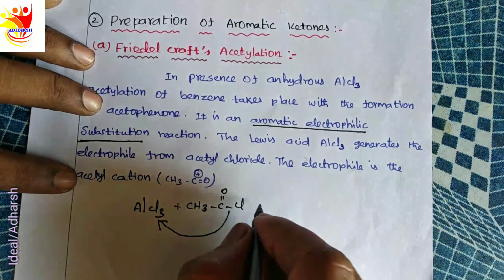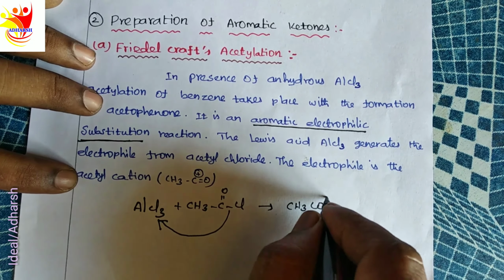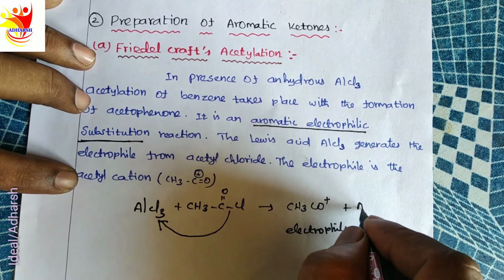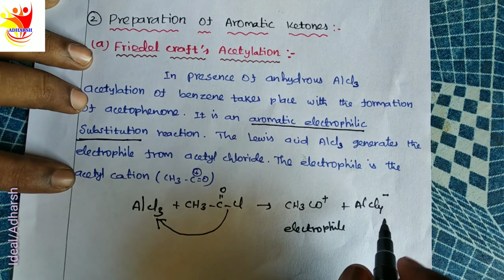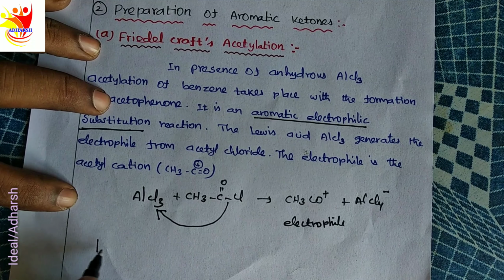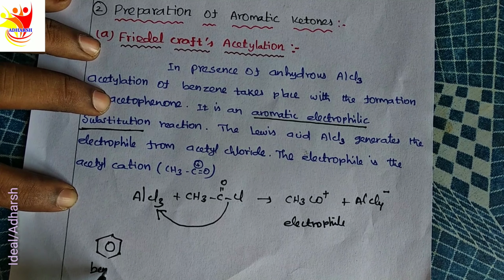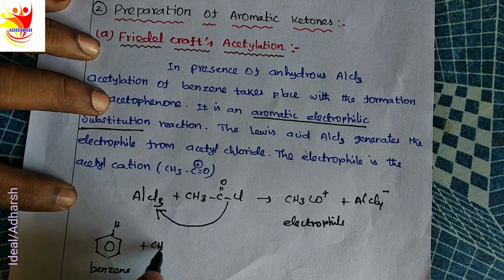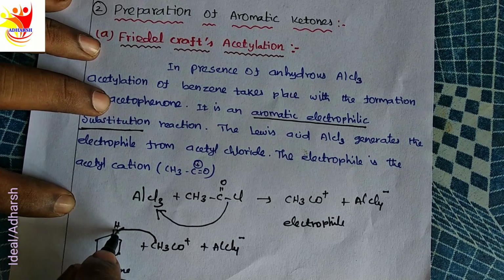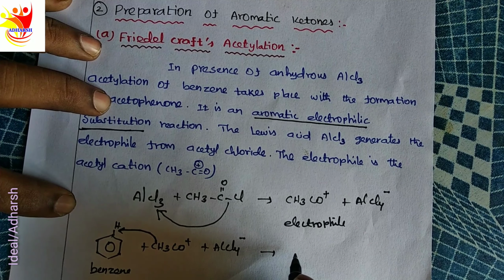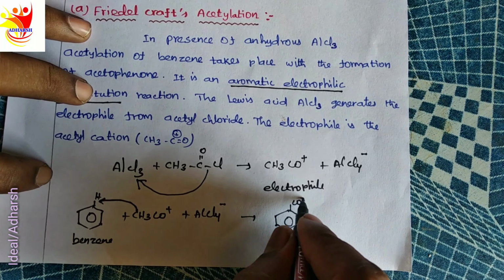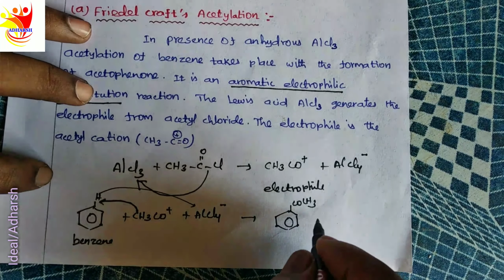The Cl goes to AlCl3 to form the electrophile CH3CO plus and AlCl4 minus, the aluminum tetrachloride ion. The electrophile attacks benzene to give acetophenone, COCH3, and HCl plus AlCl3.